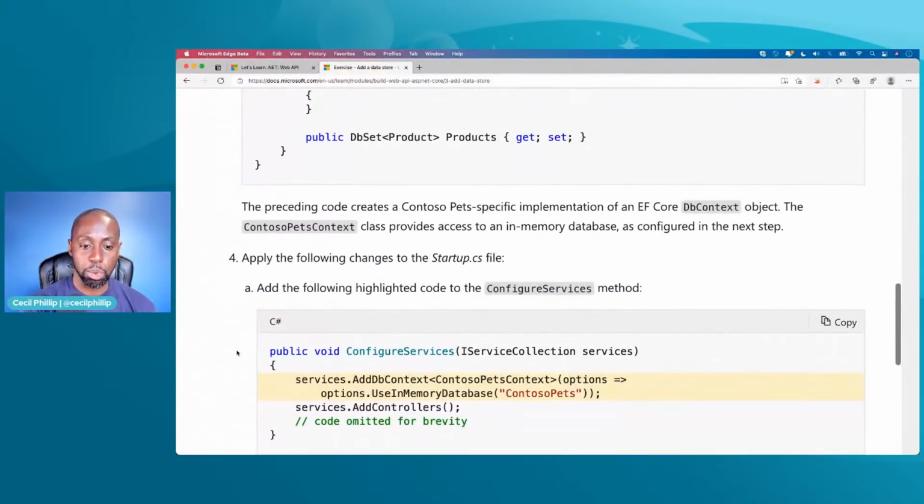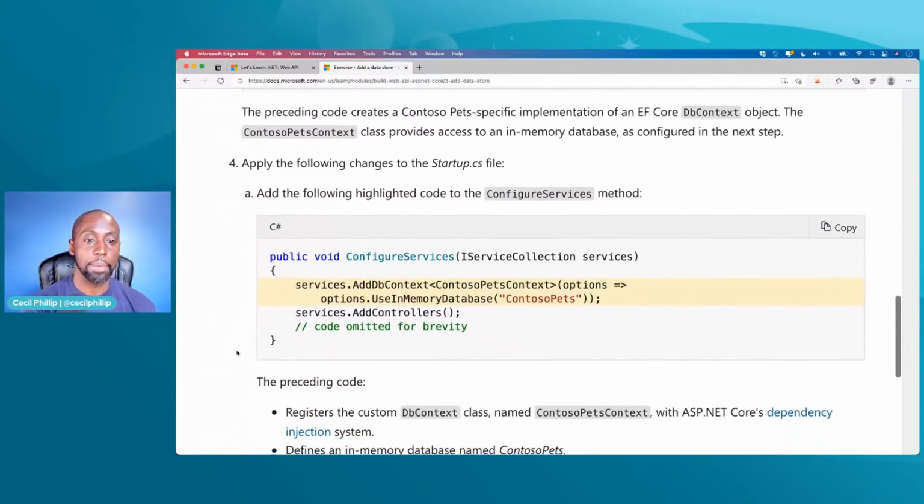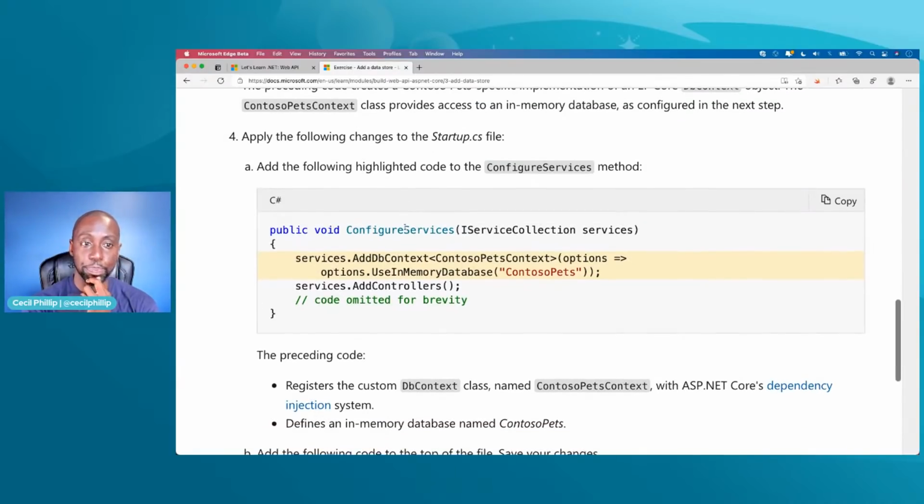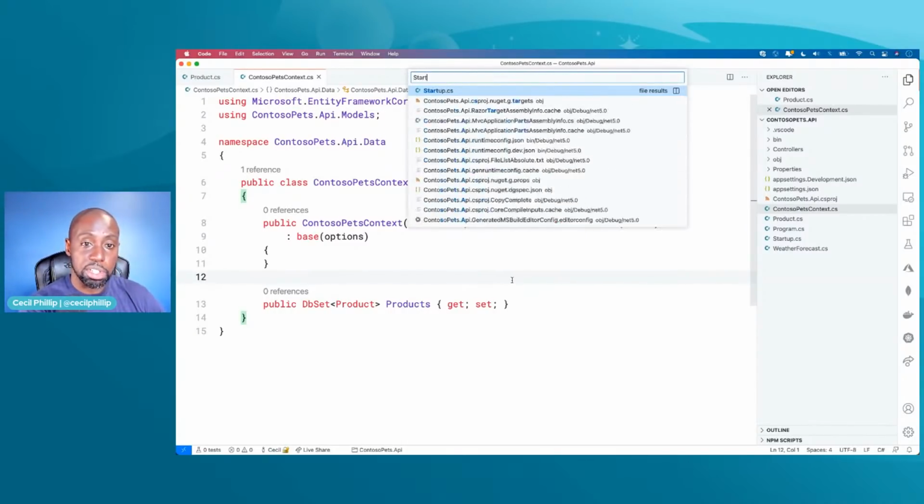The next thing I think we need to do is, let's scroll down. All right, so it wants us to add this added context to our configure services method. And now this configure services method lives in startup.cs. So let's see how we can do that. I'm going to do Control P. Control P is one of my favorite commands. It allows us to open up the command palette inside of VS Code, and then move around and do stuff. If you're on a Mac, it's Command P, but if you're on Windows and Linux, it's Control P. So anyway, I'm opening that up, and I want to look for startup.cs.